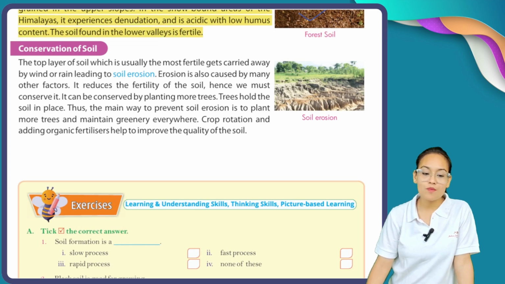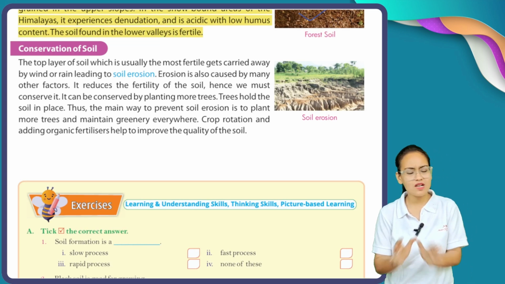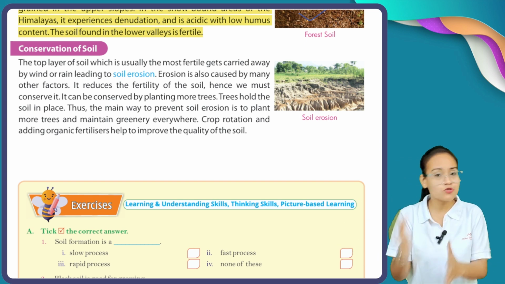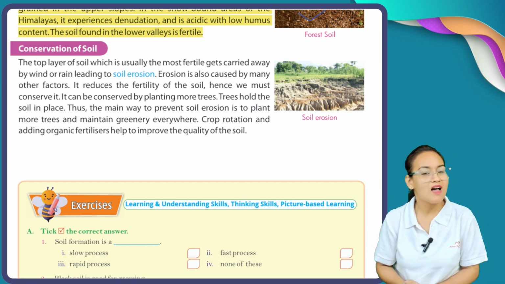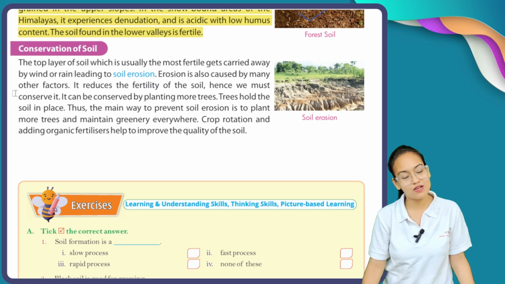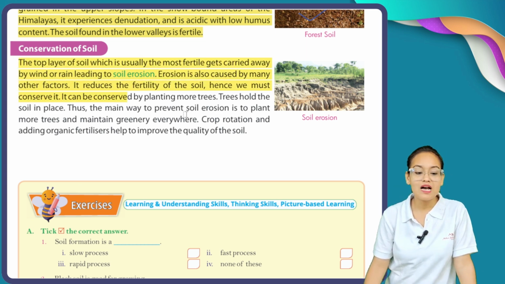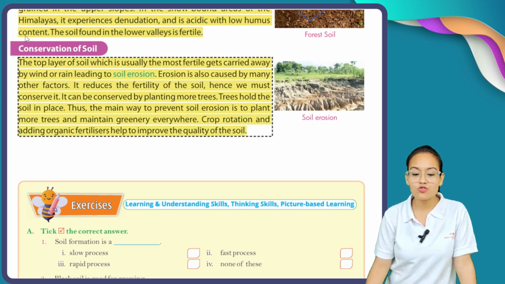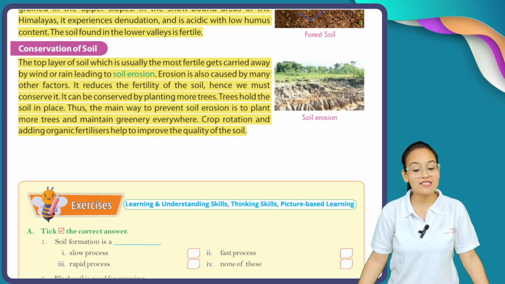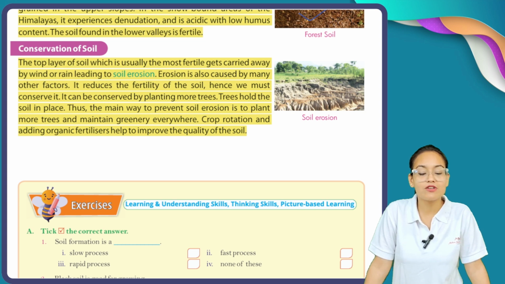Now the next topic of this chapter is, right now we discussed different types of soil. We also saw them on the map of India, but you know what, we also need to conserve our soil. Okay, but why do we need to conserve our soil? Let's have a look. The top layer of soil, which is usually the most fertile, gets carried away by wind or rain, leading to soil erosion.